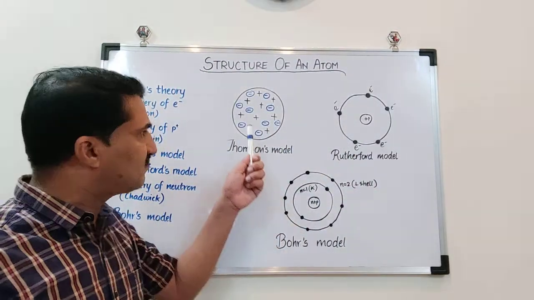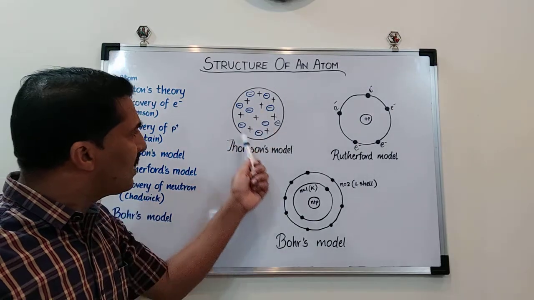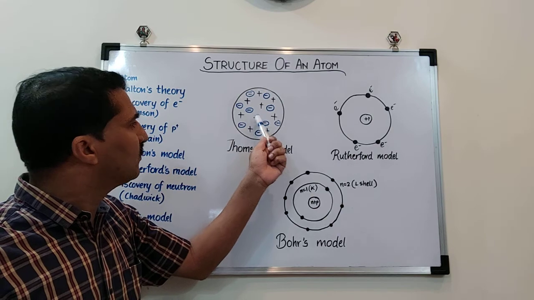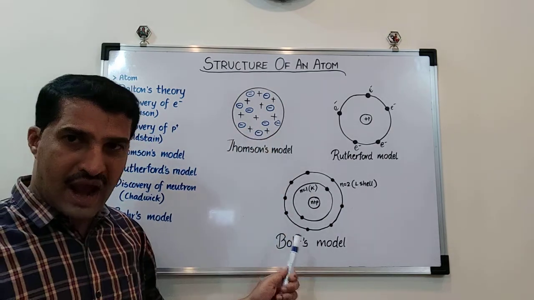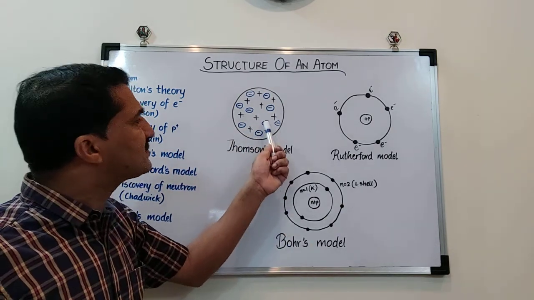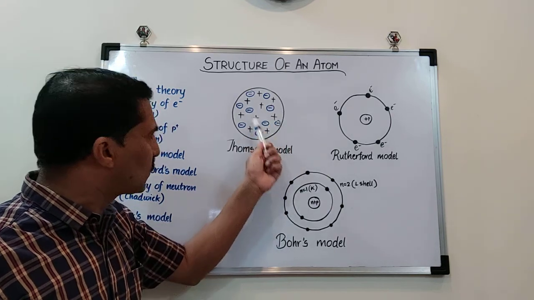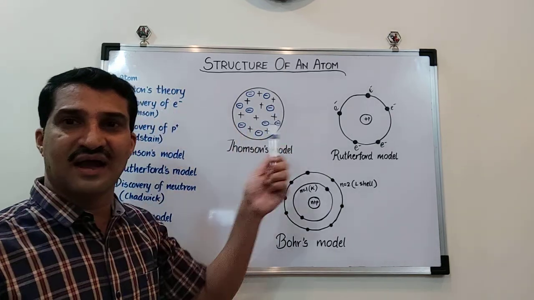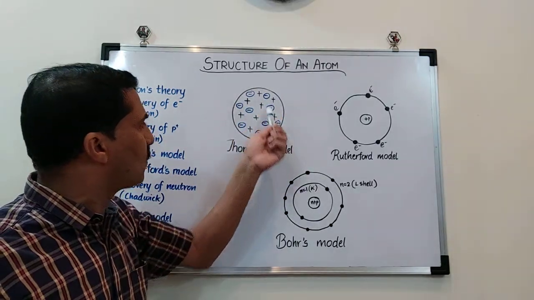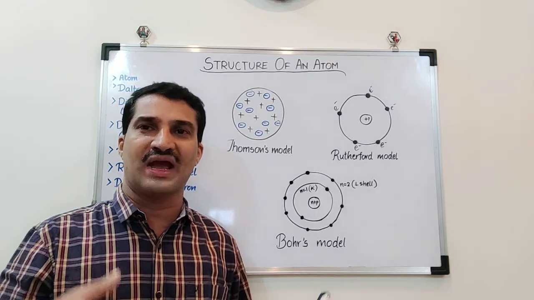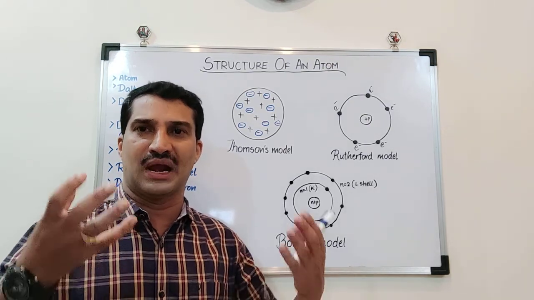What Thompson was explaining is, an atom contains positively charged protons and negatively charged electrons, and the electrons are embedded inside the positively charged protons, like a plum pudding model, or we can call it a watermelon model.